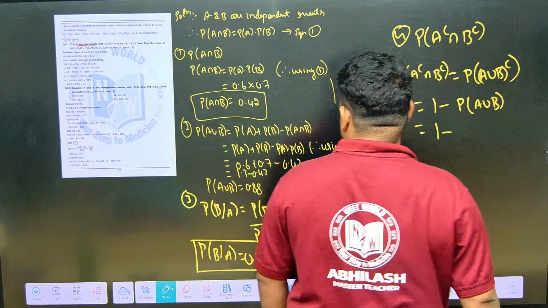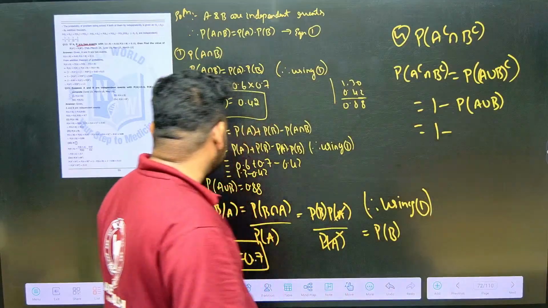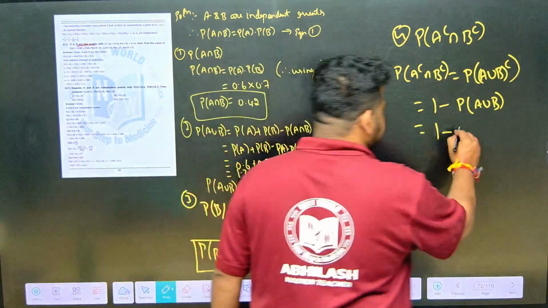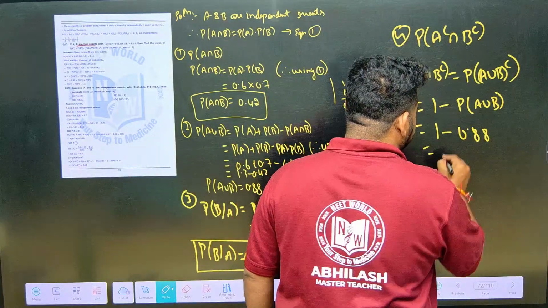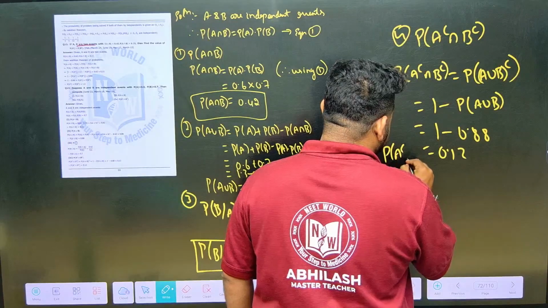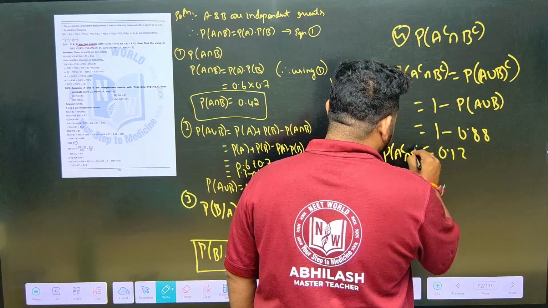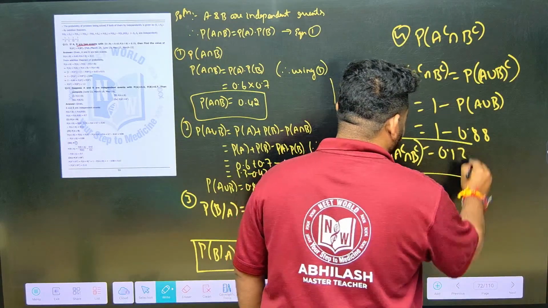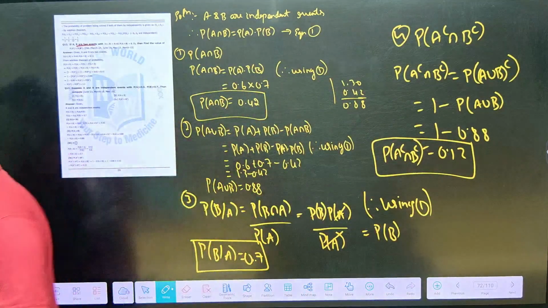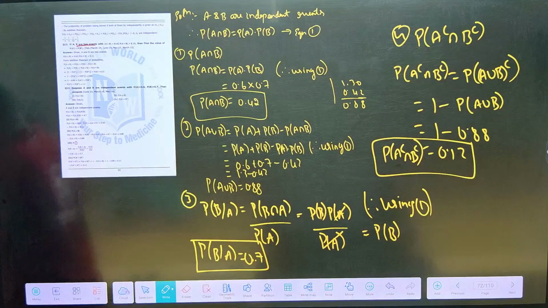So, probability of A union B, what is the value we got? Already we got probability of A union B, that is 0.88. So, that will be equal to 1 minus 0.88, which is 0.12. So, probability of A complement intersection B complement will be equal to 0.12. Here you have to write the reason. That is equal to 0.12. Clear, friends? I hope it is clear.